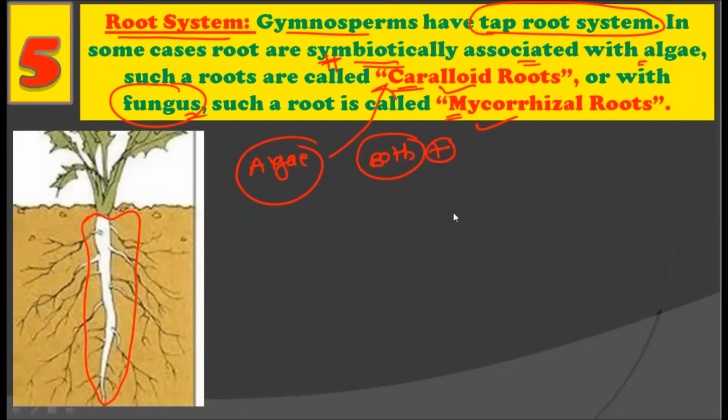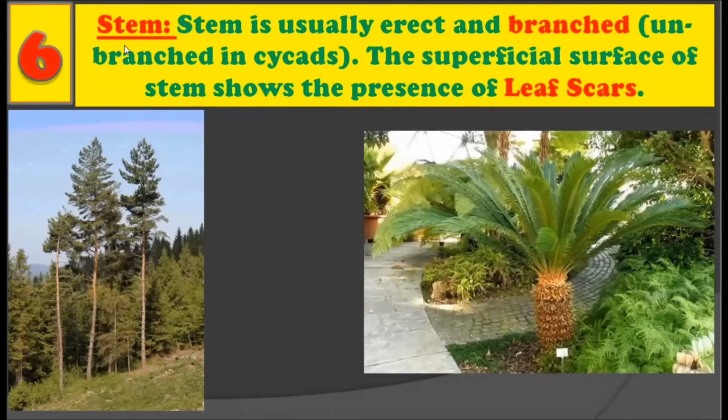All right. So in a root system, if there is a question on root system of the gymnosperm, first of all, you have to generally mention the gymnosperm has a taproot system, and in specific cases, if it has a symbiotic association with the algae, then it's called the coralloid roots, and if it has a symbiotic association with the fungus, then it's called the mycorrhizal roots. All right. Now let's see about the stem of gymnosperms.